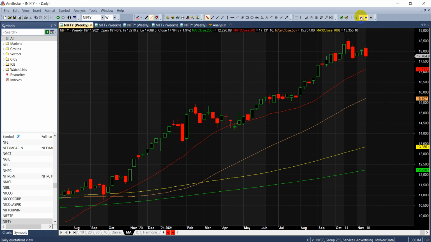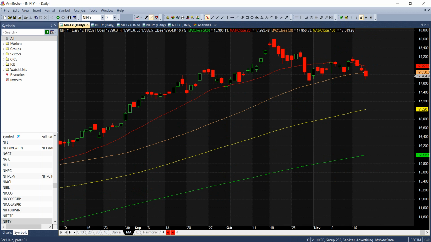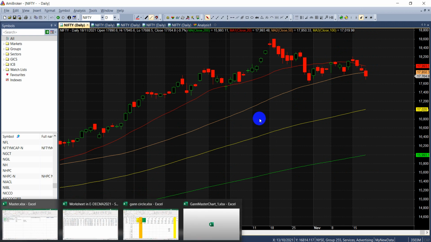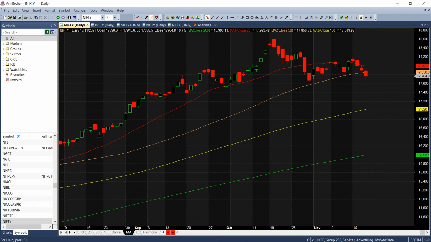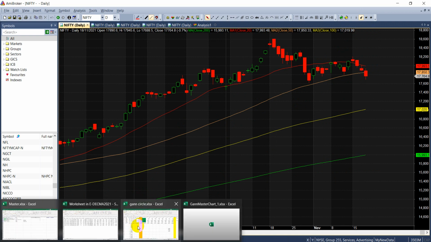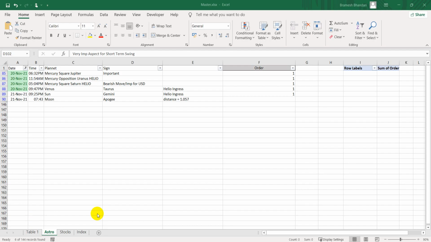Now let's move to the daily chart. First, let's look at the Astro and the GAN events which are happening. On the Astro side, we had a lunar eclipse, a complete lunar eclipse. It was not visible in India, but this is a very important phenomenon. Apart from that, Mercury is forming three aspects with the outer planets, Jupiter, Uranus, and Saturn. Saturn generally sets the long-term trend of the market.